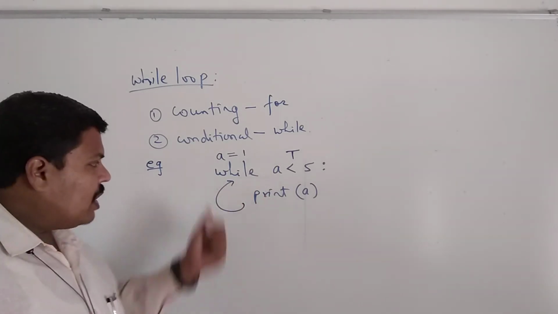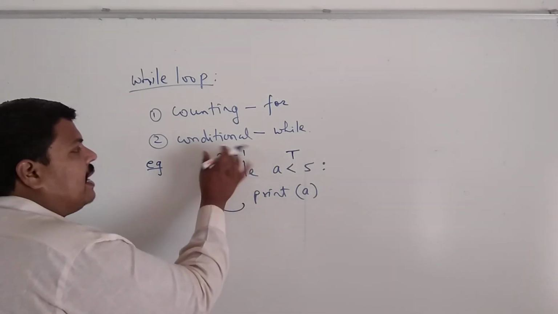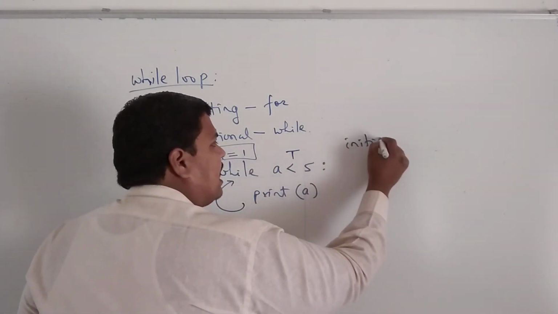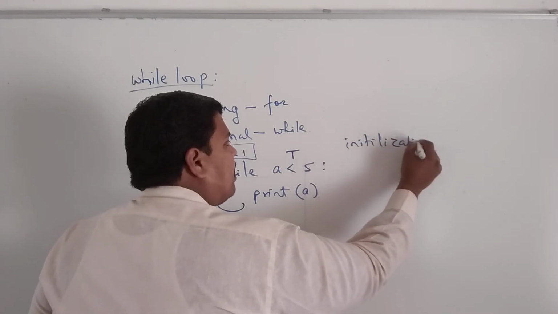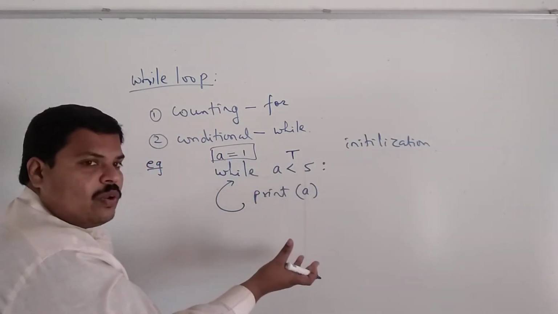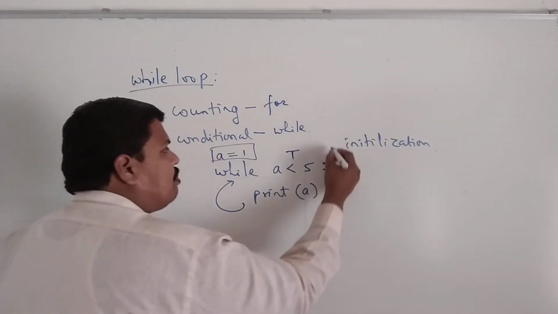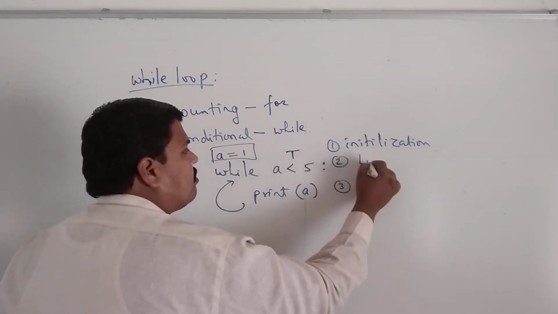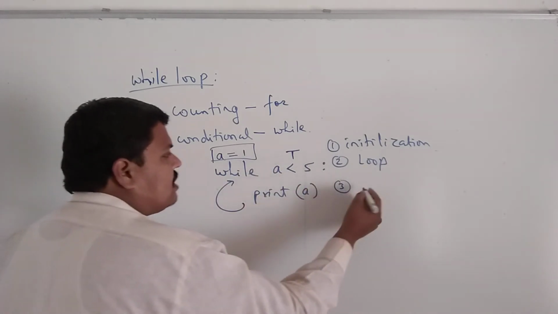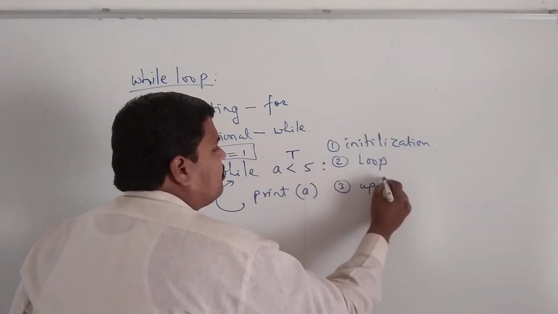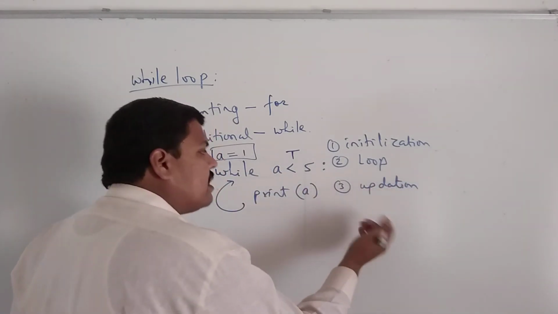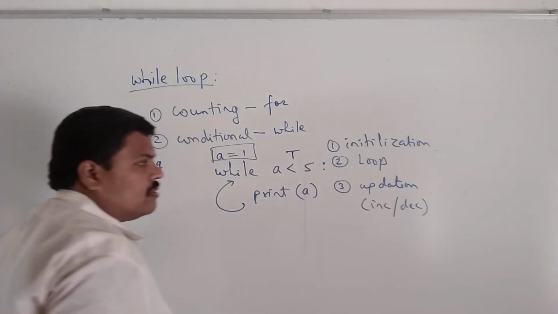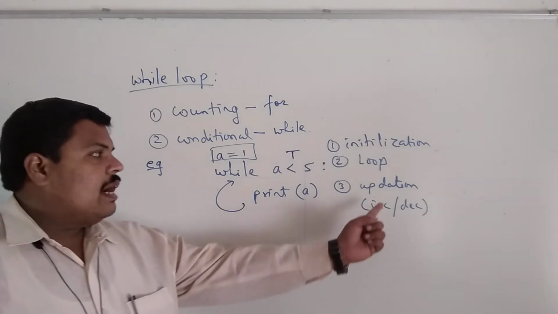while using this while, because while के पहले एक चीज होनी चाहिए. This is known as initialization. Okay. Then of course this block we already know. Then the last part, third, we call it updation, because second is the loop. Updation can come with two things: increment or decrement. So therefore we generally call it updation.